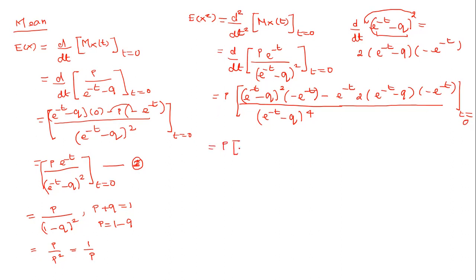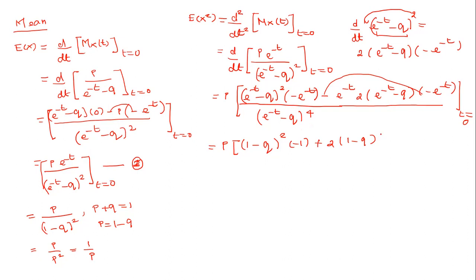So what happens when you apply t equal to 0? E power 0 becomes 1, so the answer becomes (1 minus q) whole square. E power 0 becomes 1, so the answer is negative 1. Here e power 0 becomes 1, the answer is 2, and 1 minus q. Here we have negative, so minus into minus becomes plus.